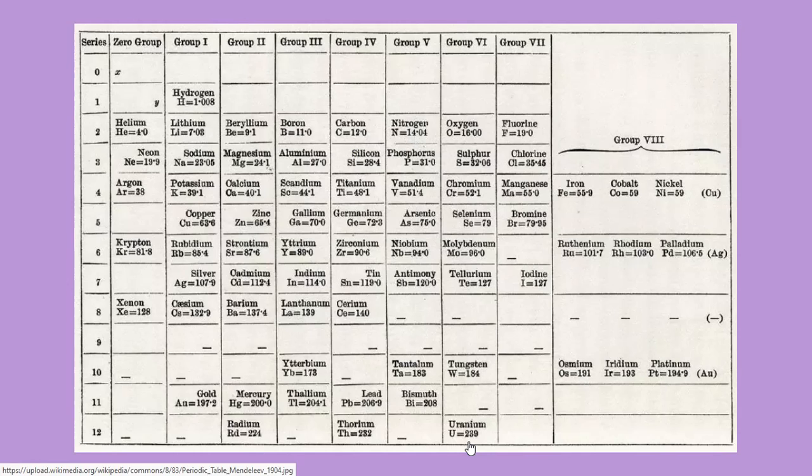He changed the atomic weights because at that point in time, the sensitivity of the instruments was not that high. So that's why there was a change.